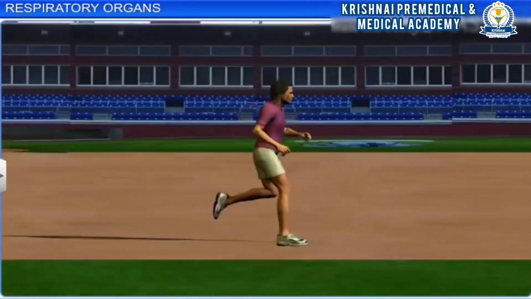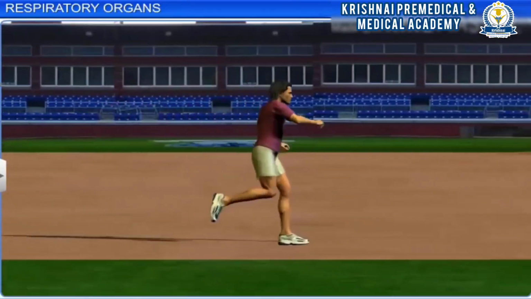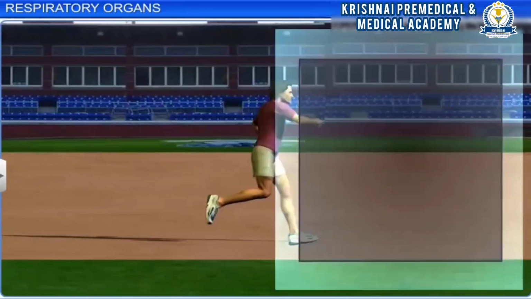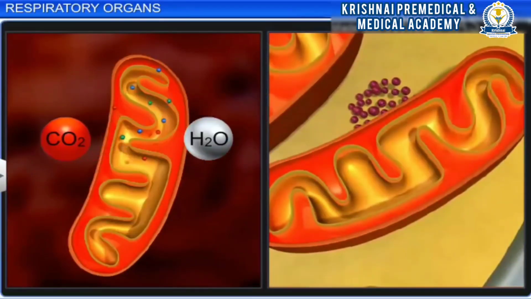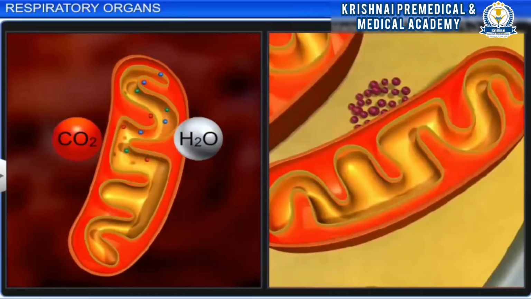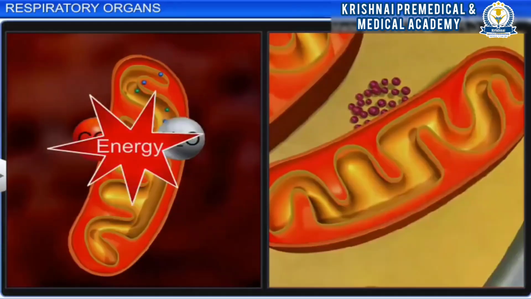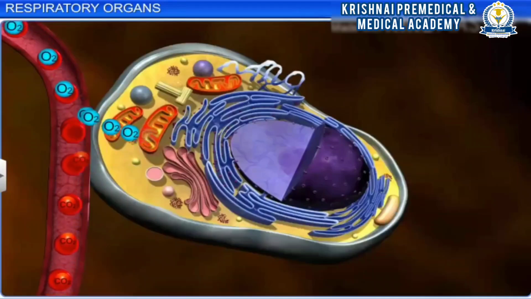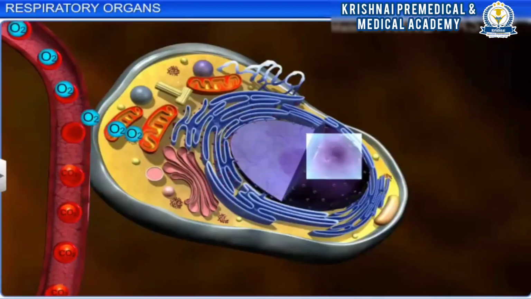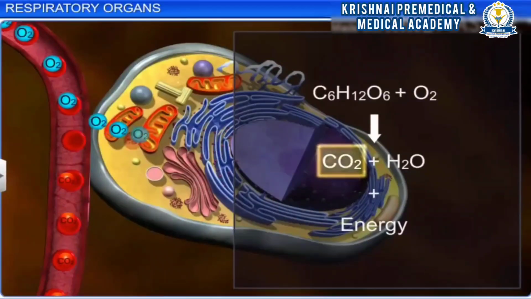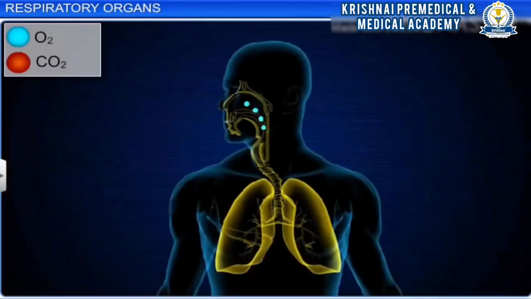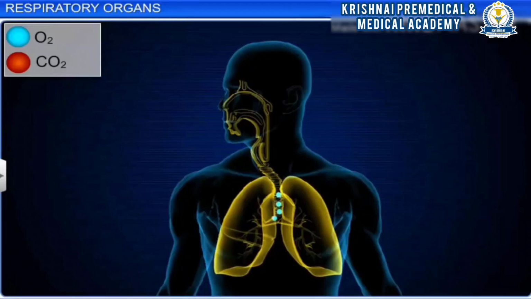To perform any activity, we need energy. This energy is obtained from the breakdown of organic molecules such as sugar, fat, and proteins inside the body cells. During the breakdown of organic molecules, the cells continuously use oxygen and release carbon dioxide. To provide fresh oxygen to the cells and remove carbon dioxide, which is harmful to them,